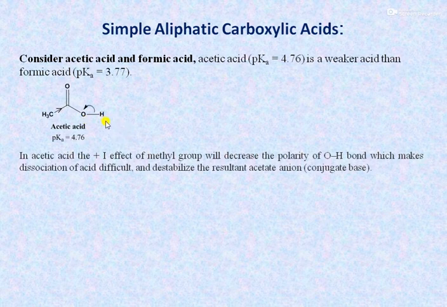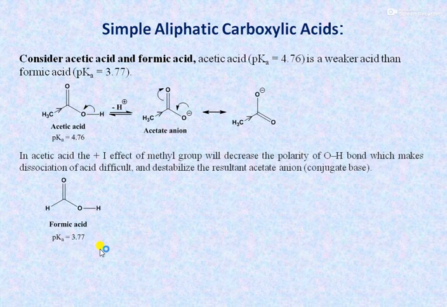Second thing, suppose on dissociation it gives the acetate anion. This acetate anion will be destabilized due to the electron donating inductive effect, but it is stabilized by resonance. Likewise, this means the carboxylate anion is stabilized by the resonance effect, but it is destabilized due to the presence of a methyl group. It shows the electron donating inductive effect.